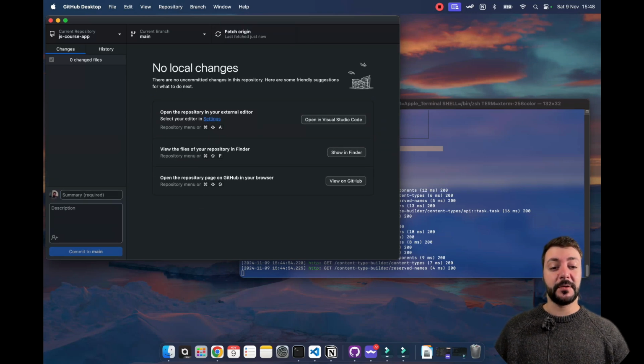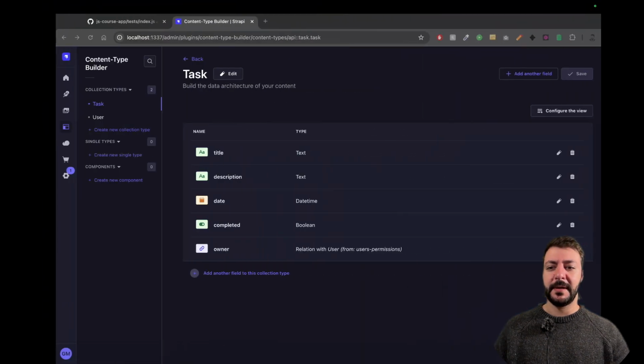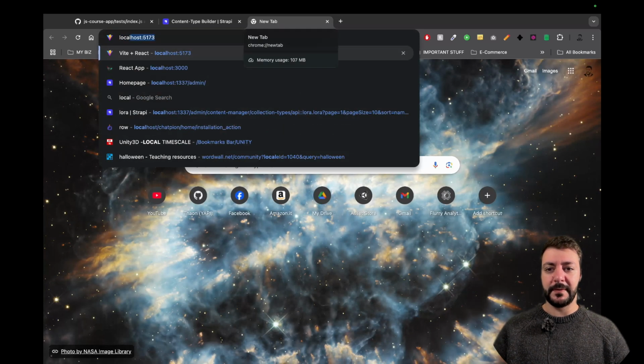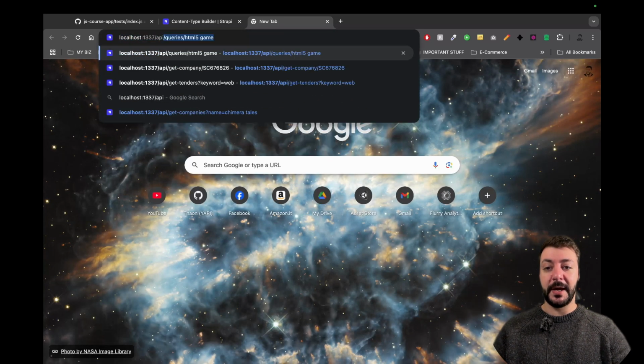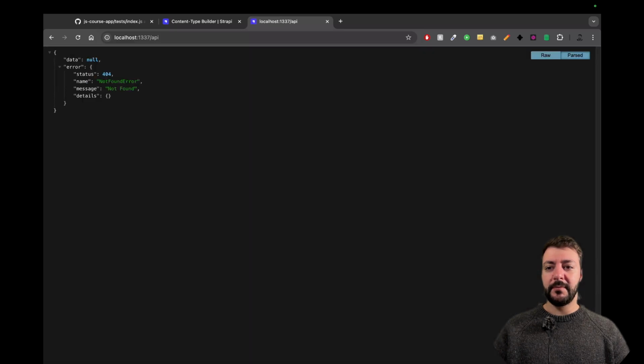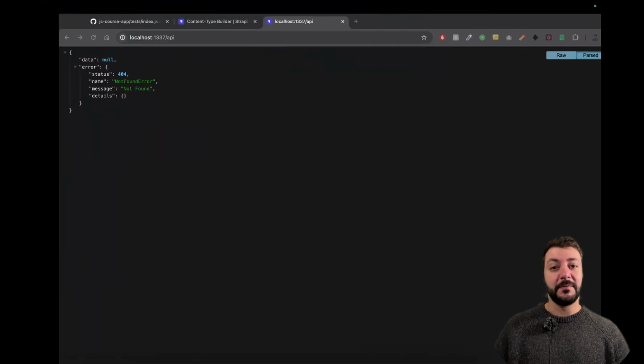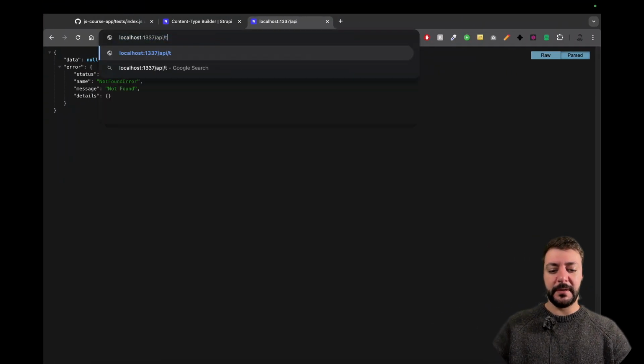Now, let's have a look at how we can interact with our API. We have an address, which is localhost 1337. So if we go here, localhost 1337, and then we go /API, we can see that we have our endpoint. The server is returning something. It says, hey, somebody asked me for the API route, but without specifying anything else. So I didn't find anything, which is fair. But what if we put in the name of our newly created content type, tasks?